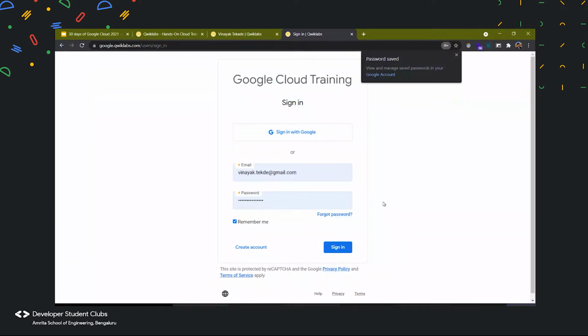Right. So now after activating our account, we'll get started with our first lab. I'll activate my account over here from my phone, and then now we'll sign in.